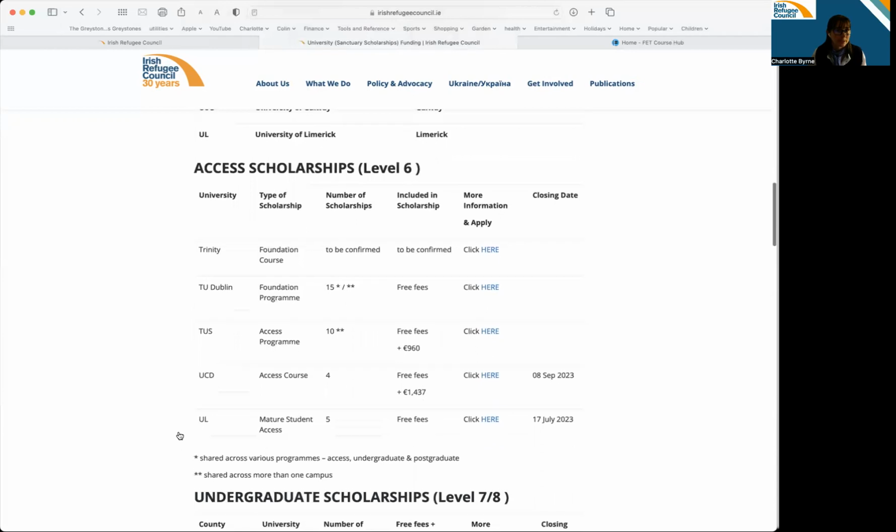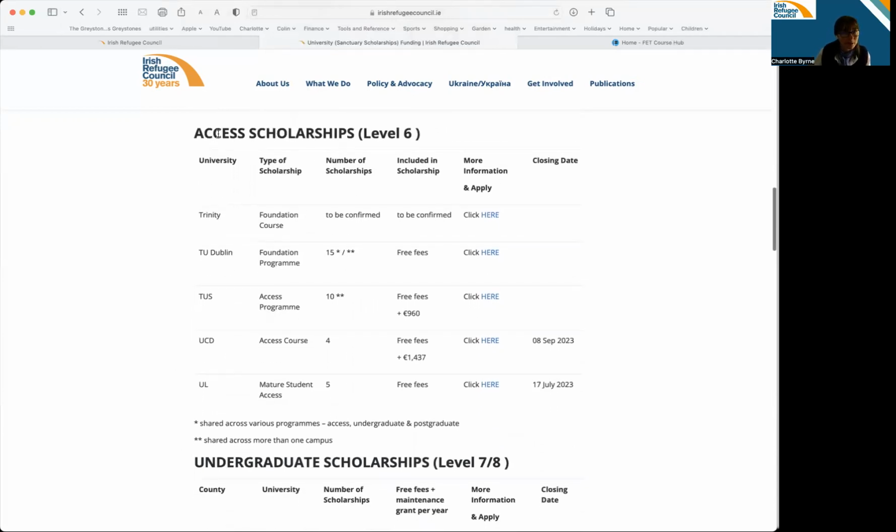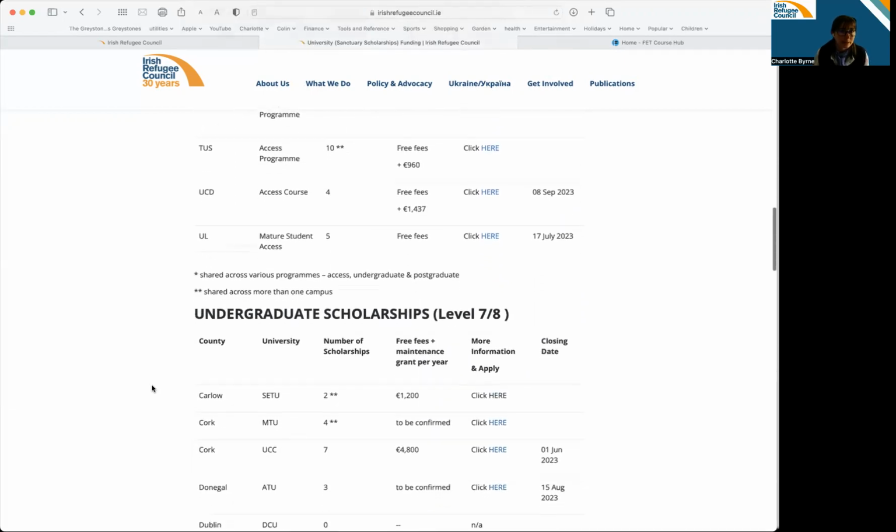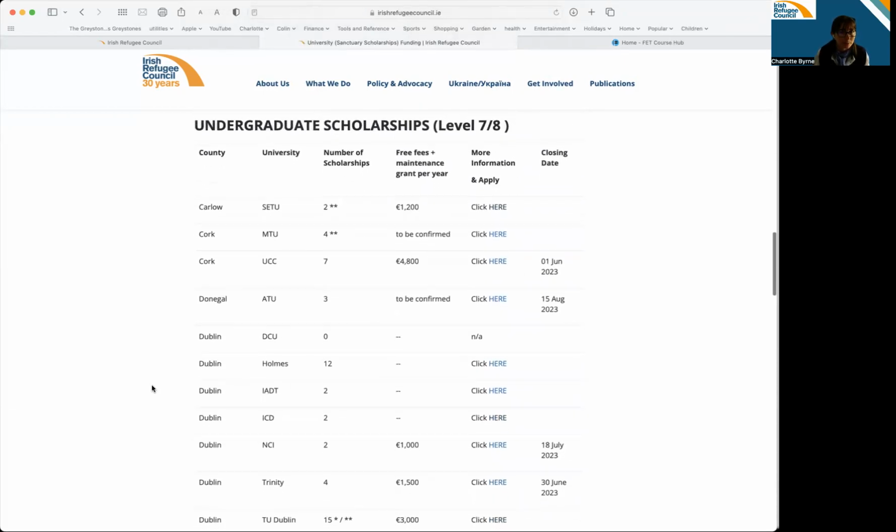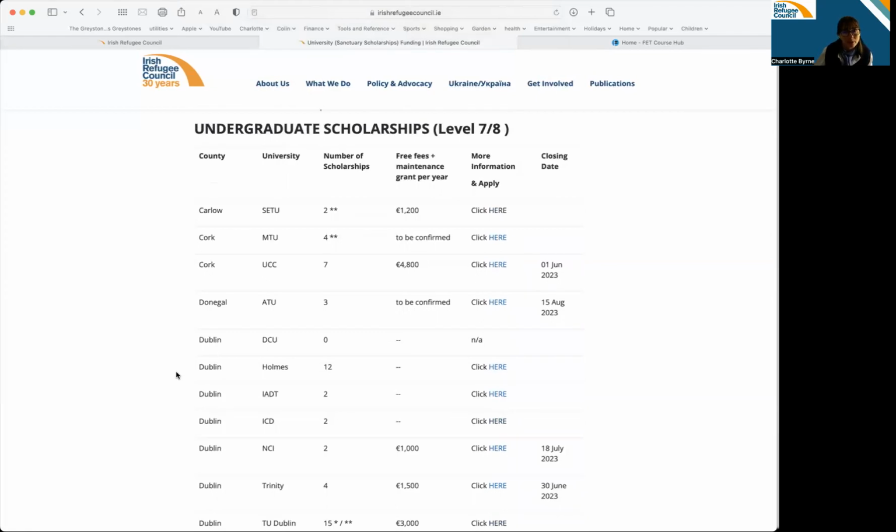Then below that is a list of scholarships, particularly for the access course I mentioned, the level 6, the 1 year. So you can see it's offered in Trinity, TU Dublin, TUS, that's Athlone and Limerick, UCD in Dublin, and UL in Limerick. And over here, it says click here for more information. And if we have a closing date, we put it in. That's the access. Then undergraduate scholarships, level 7 and 8, they're all listed here.